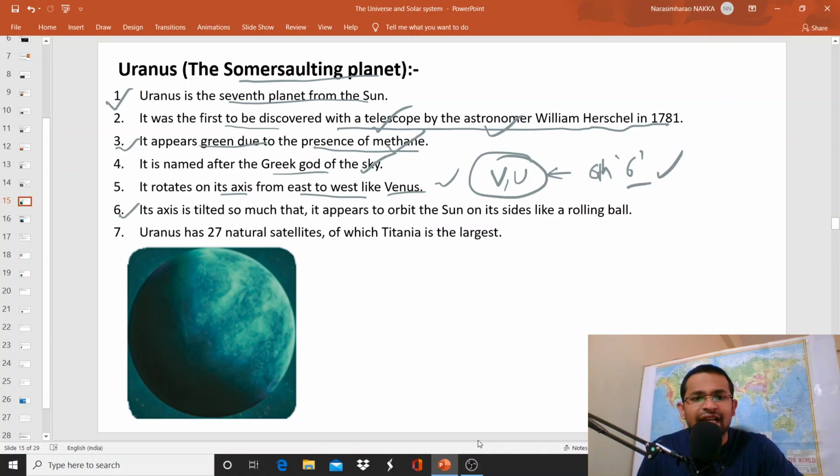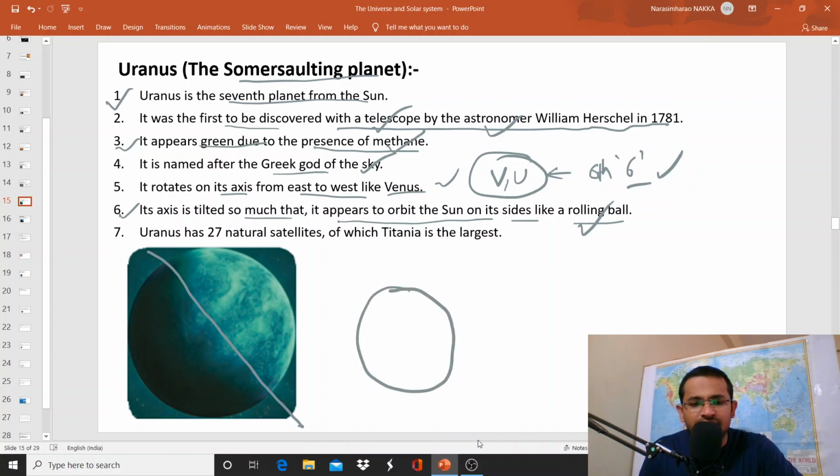Its axis is tilted so much that it appears to orbit the Sun on its side like a rolling ball. That means if you look at Uranus, the tilt of the axis is very high. Normally the axis of the planets will be in this manner, but because of the gravitational pull of the Sun, a few planets tilt towards the Sun. So this is the tilted axis.